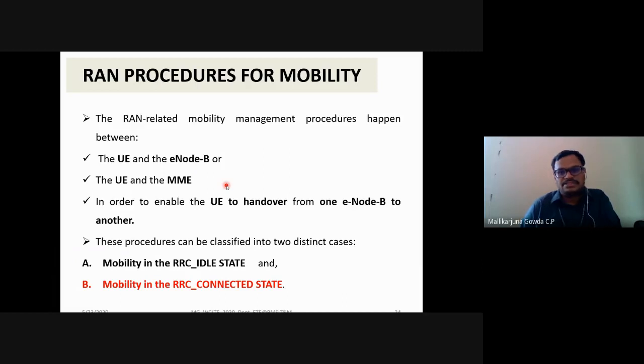It will be classified into two types. One is mobility in the RRC idle state, and the second one is mobility in the RRC connected state. Mobility in the RRC idle state means when the user equipment is not in an active state, it is not under conversation. It is idle. And the RRC connected state means it is under conversation and it is with the network.